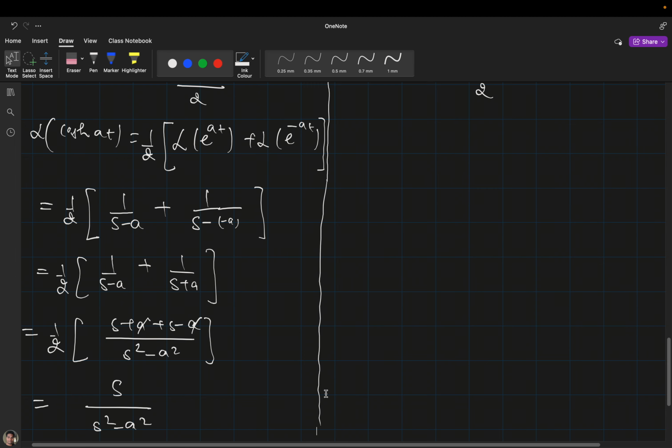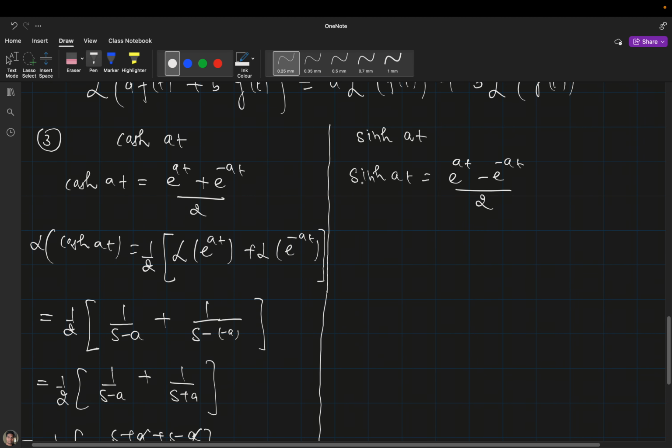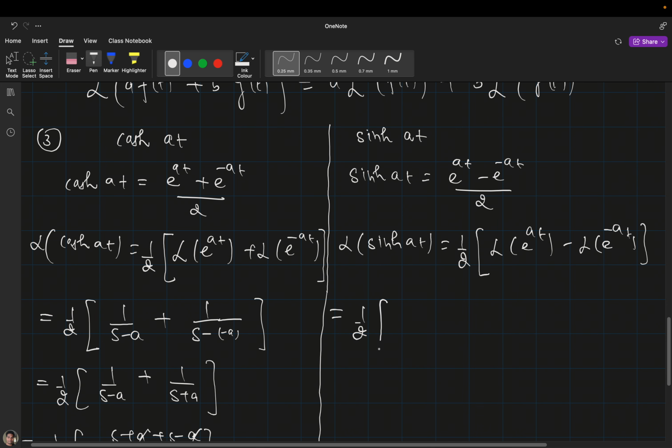Now we will see what will be the Laplace transformation of hyperbolic sine. It will be very similar, but there is a change. Here you can see that it is a negative sign, and because of that it will be 1 divided by s minus a, minus 1 divided by s plus a.